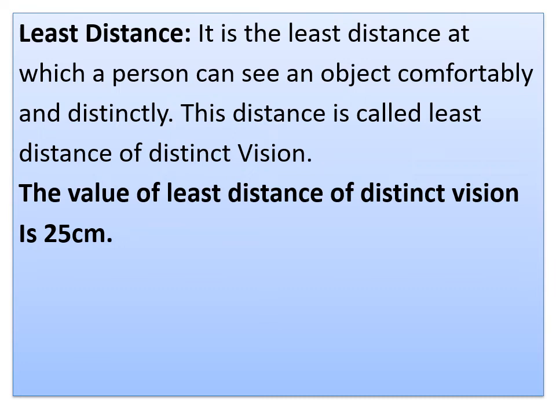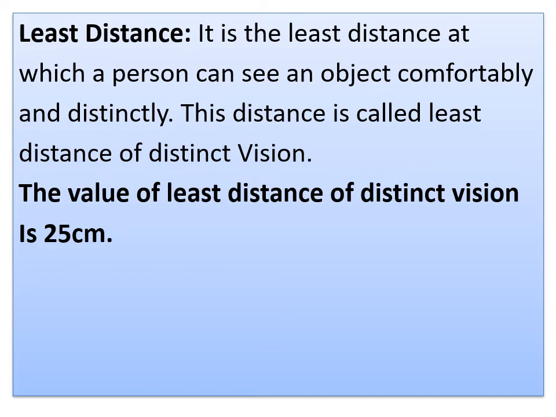And this least distance of distinct vision for the average human eye is 25 centimeters, but it varies from person to person as well as with age. At the age below 10 years, or you can call it childhood, the muscles around the eye are strong and flexible and can bear more strain.